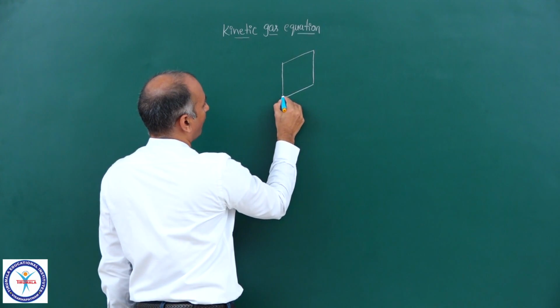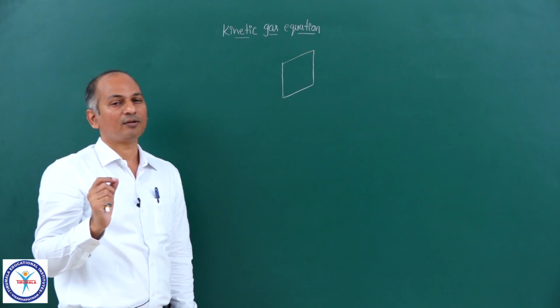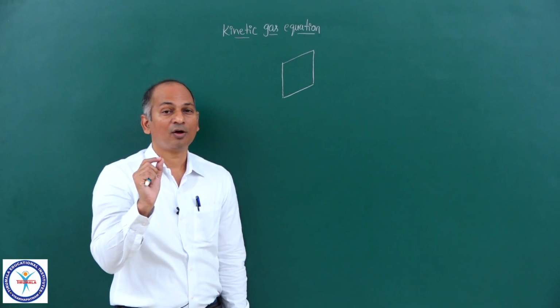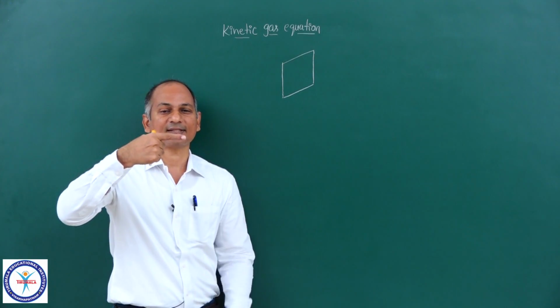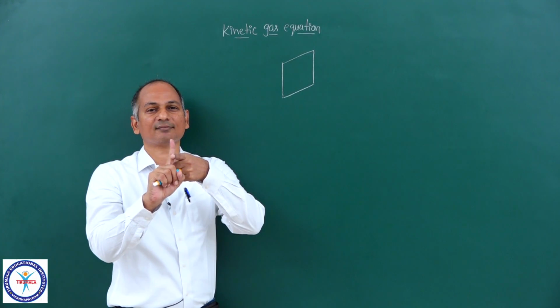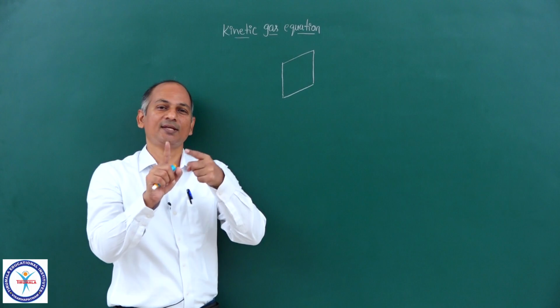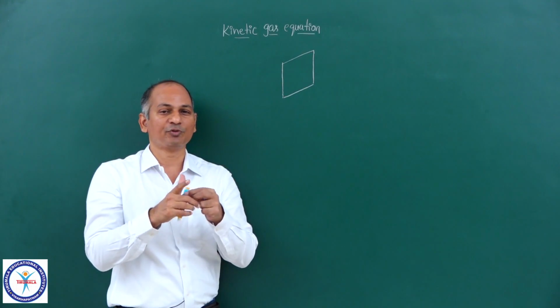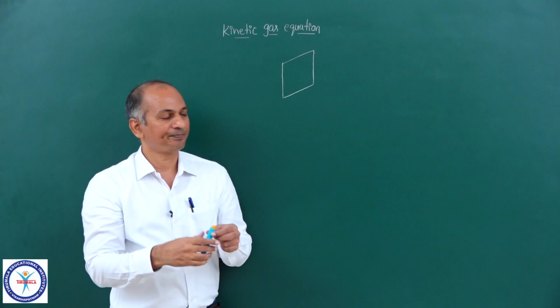Along the x-axis, let us say this is the x-axis, this is the y-axis, and this is the z-axis. Cartesian coordinates, x, y, z axes, mutually perpendicular. They are like this.